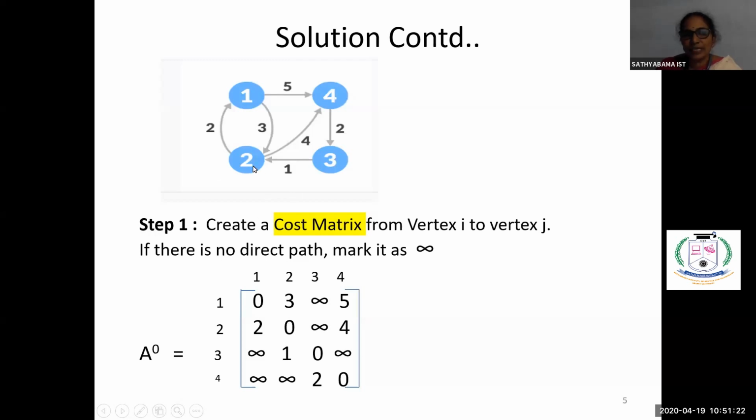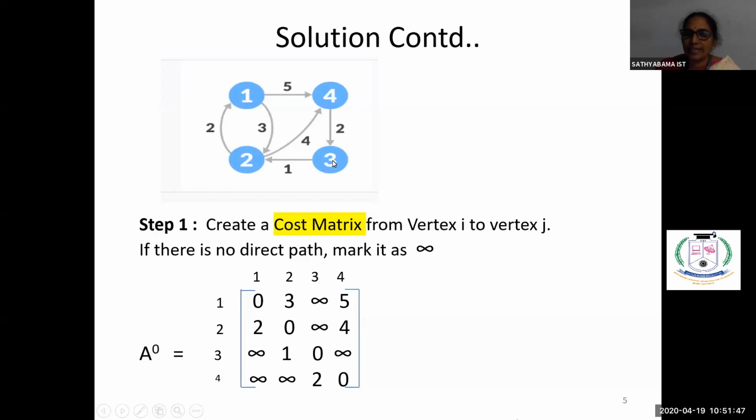Then similarly see what is the cost of 2, 3. 2, 3, there is no edge going from 2 to 3. We are getting an edge from 3 to 2, so we don't have an edge from 2 to 3. That's why it is infinity. Similarly, 2, 4. 2, 4 also we have an edge and its cost is 4. We are including it in this. Okay. Now come to vertex 3.